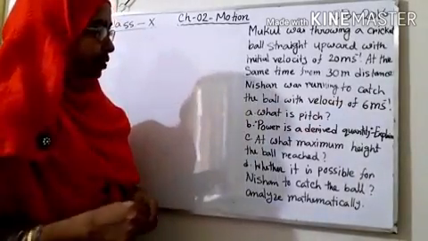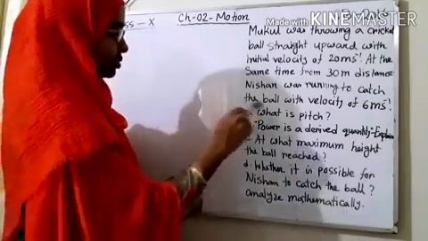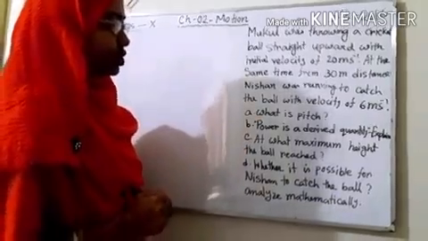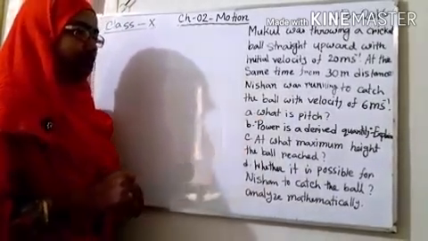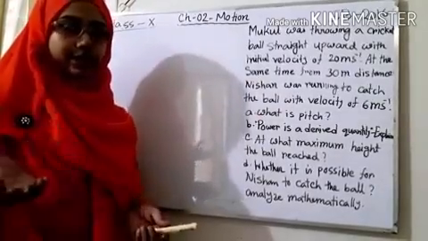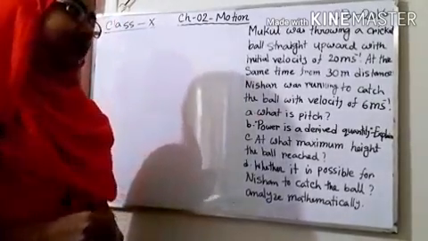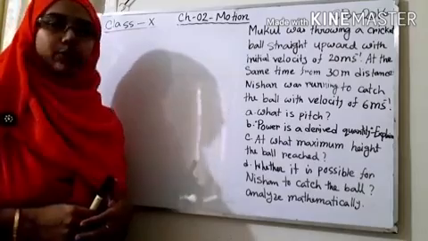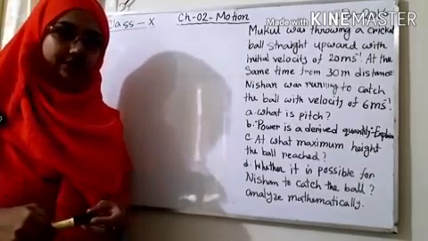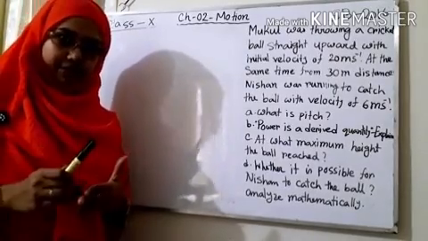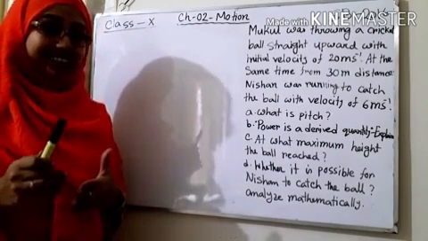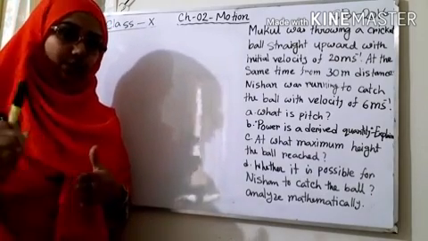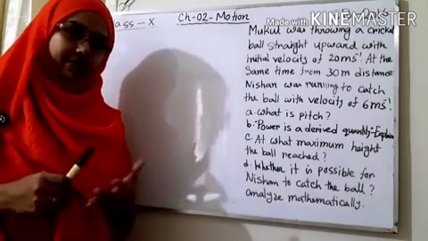Now let's have a look at the question. At first, the A marks question says, what is pitch? Pitch is related to the screw gauge. You already learned about the screw gauge from chapter 1. If the cap of the screw gauge is rotated, then the distance or displacement it covers on the linear scale is called the pitch of that device. That means the screw gauge.